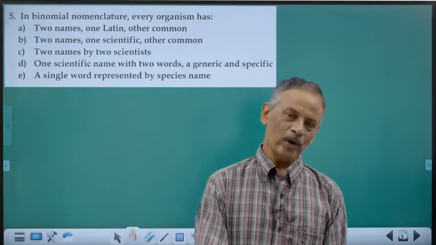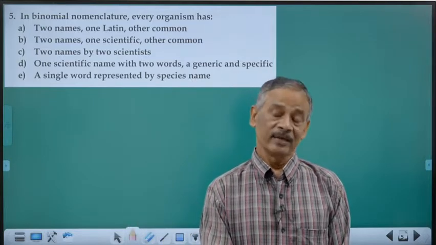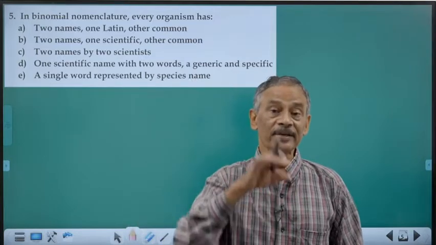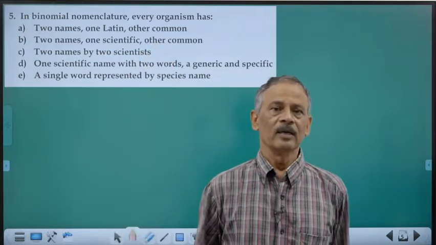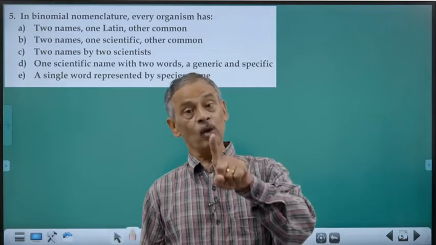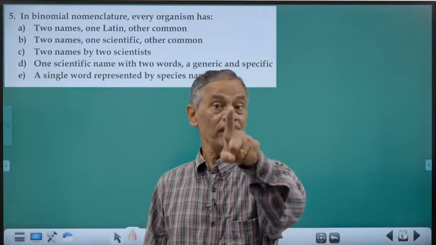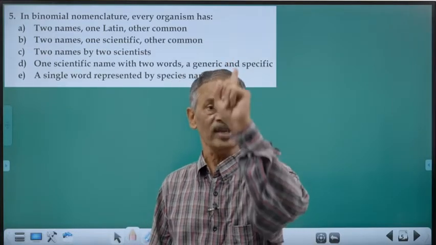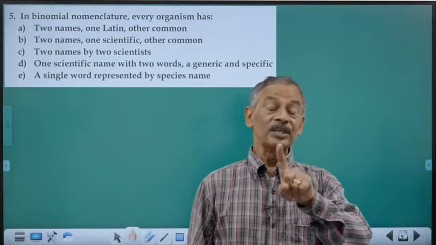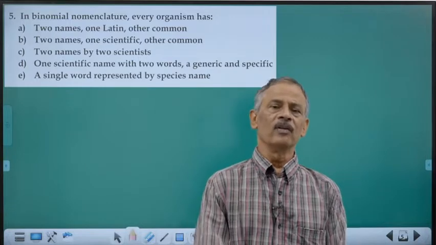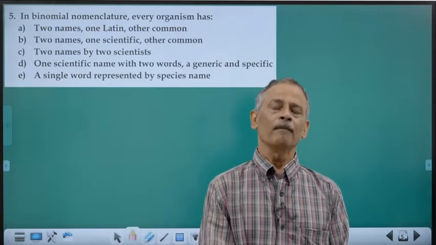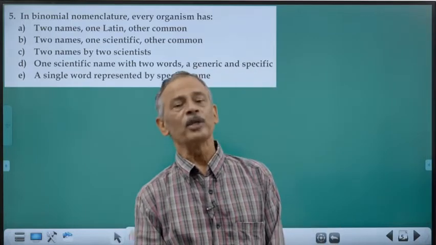Linnaeus modified this and he was instrumental in devising the binomial nomenclature, meaning all organisms are given only one name, the biological name or scientific name, by which it is known all over the world. The entire world will be calling that organism by that name, so that there will be no confusion.